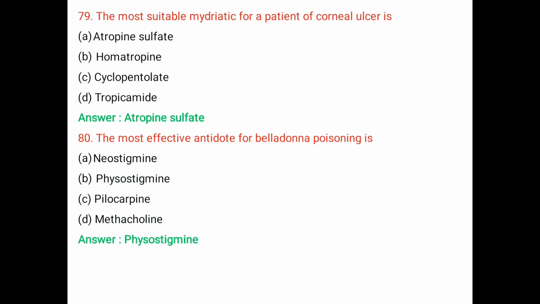Question number 80. The most effective antidote for belladonna poison is A. Neostigmine, B. Physostigmine, C. Pilocarpine, and D. Methacholine. The right answer is physostigmine. Physostigmine is an anticholinesterase inhibitor. It is used as an antidote for belladonna poisoning.